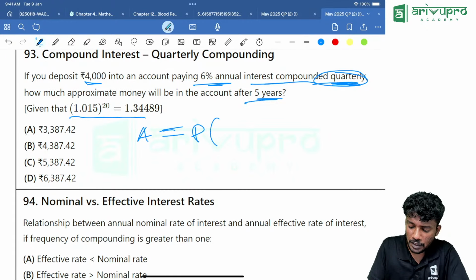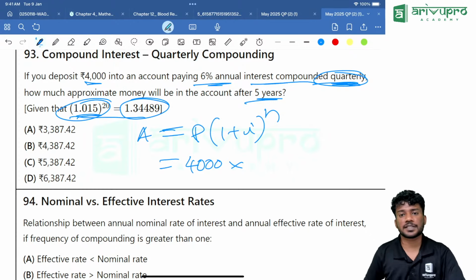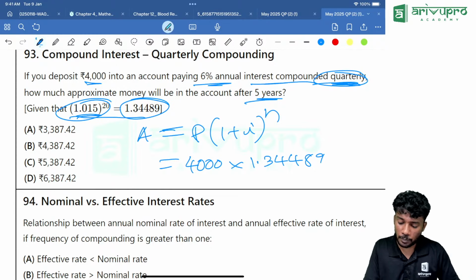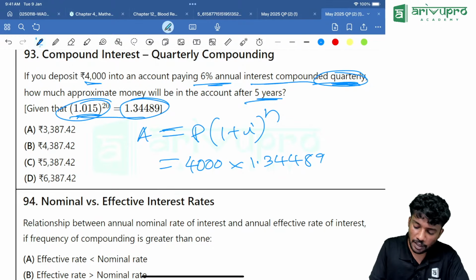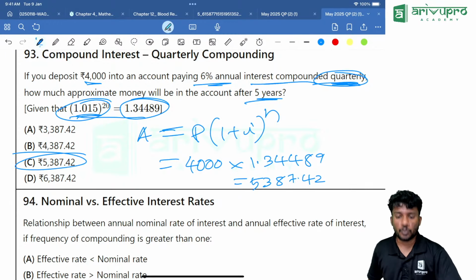A is equal to P into (1 plus I) raised to n. P value is 4,000, into this value, which is nothing but (1 plus I) raised to n. That is 1.34489. Everyone take the calculator. 1.34489 into 4,000. You are getting 5387.42. Option C is our right answer.